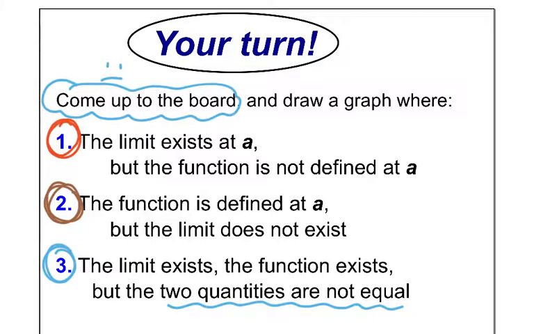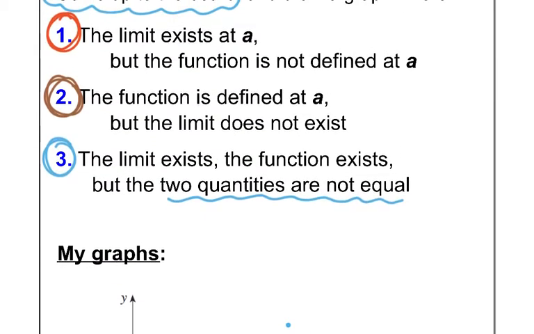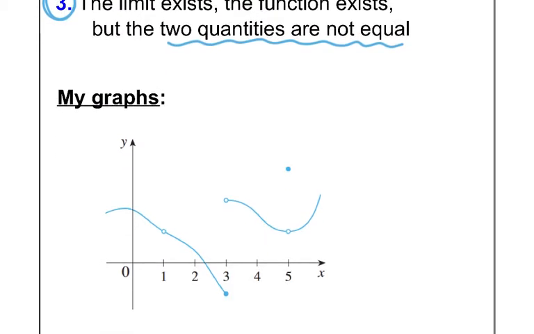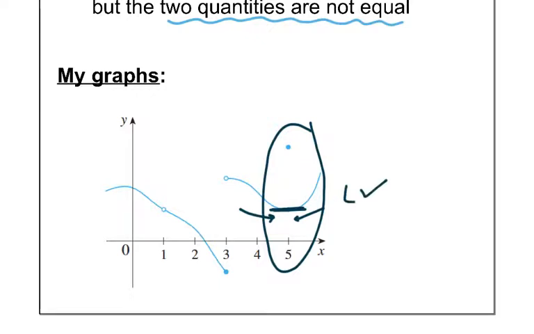All right, I'm actually going to put all three graphs together at once. I wonder if you can see. So the first one says that the limit exists, but the point doesn't exist. And that would be right here at x equals 5. Can you see x equals 5? That the limit, as I approach the left and the right, is the same y value. So the limit exists. Check.